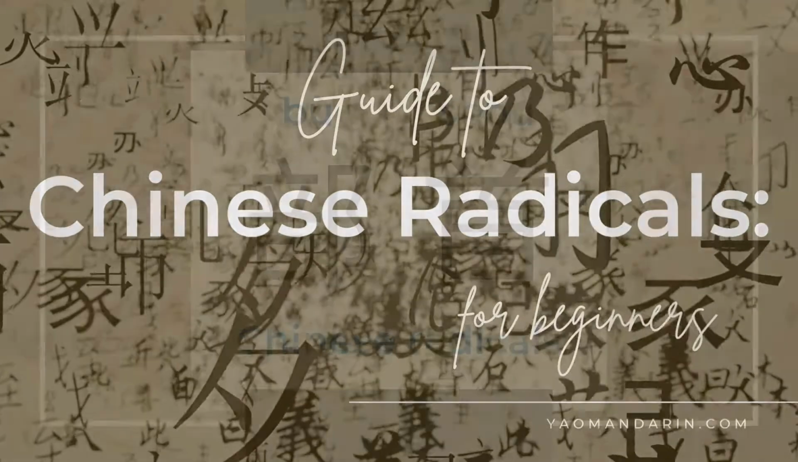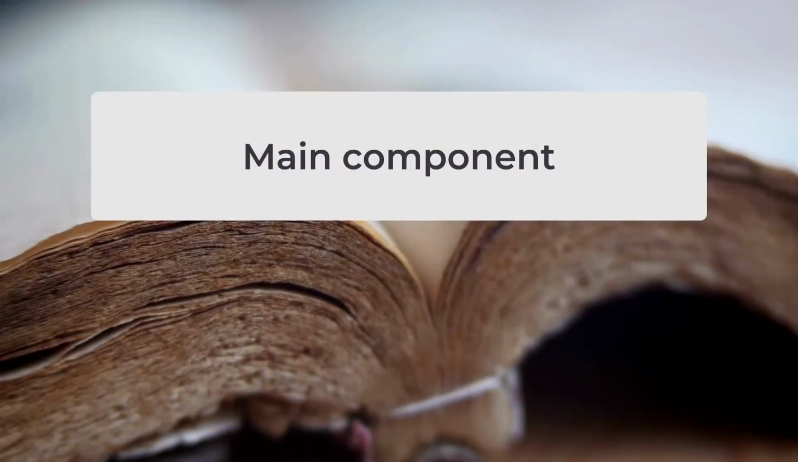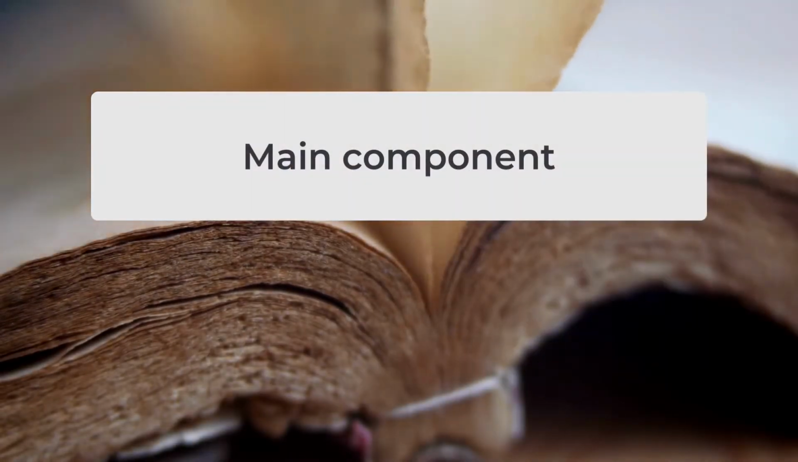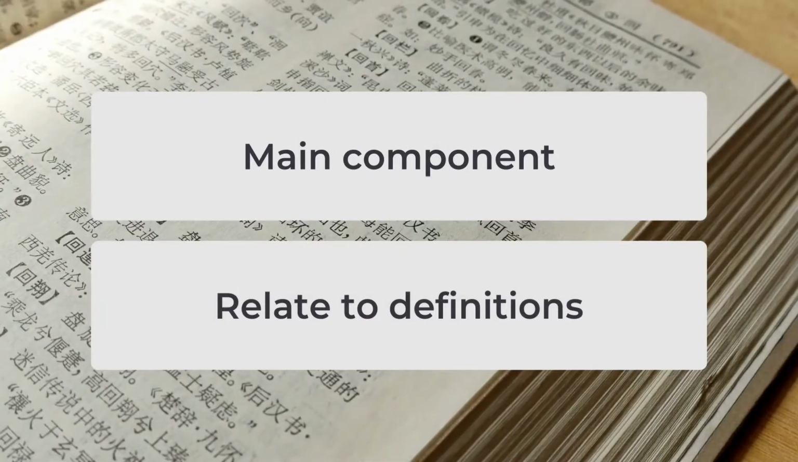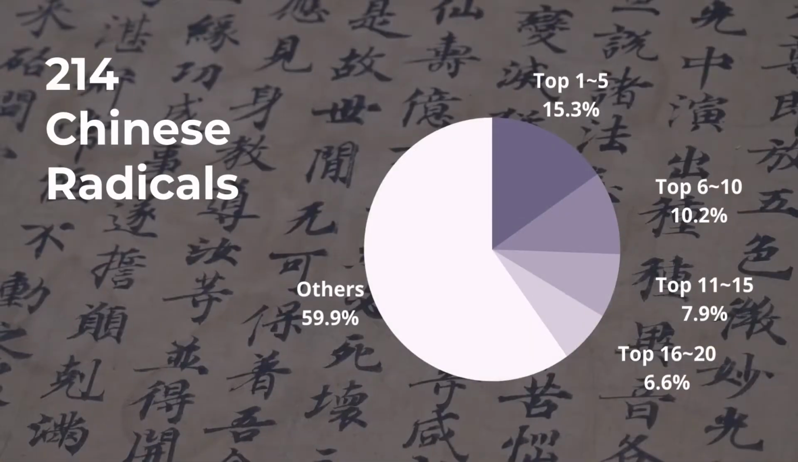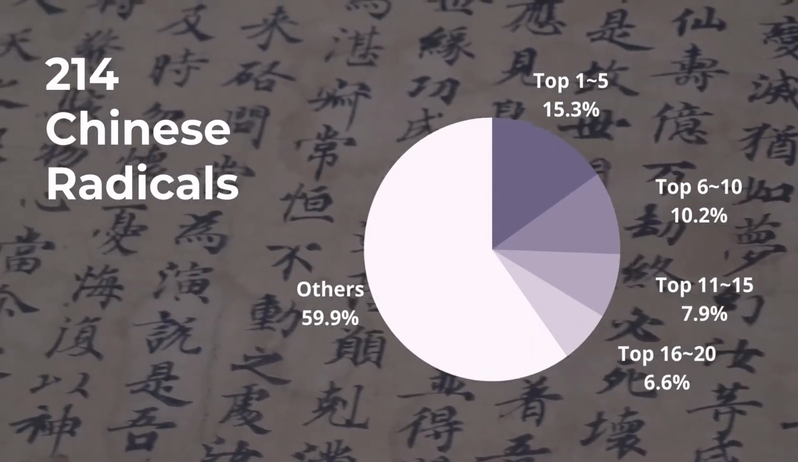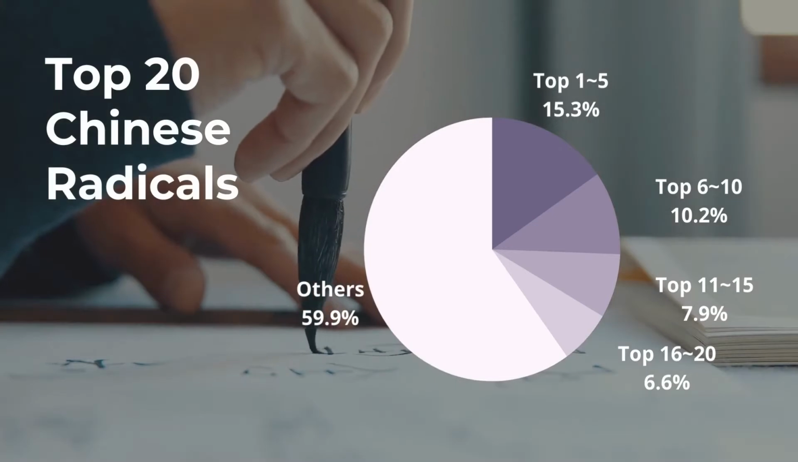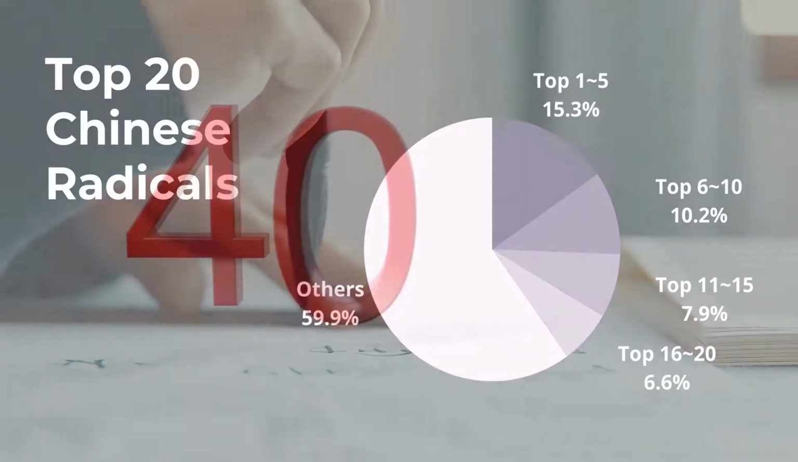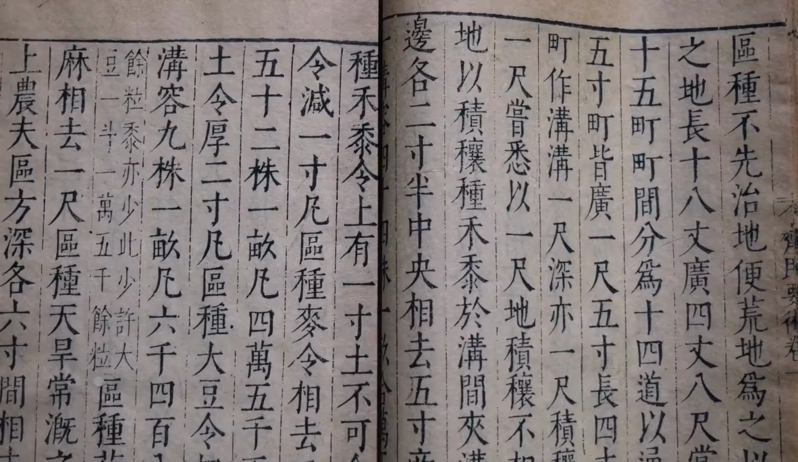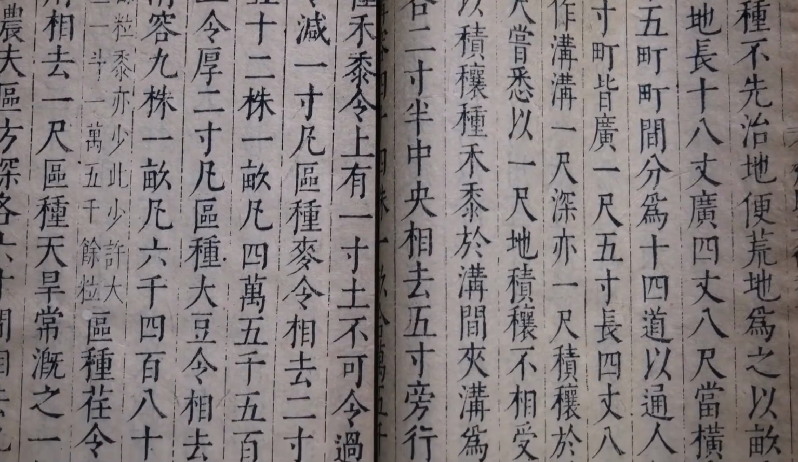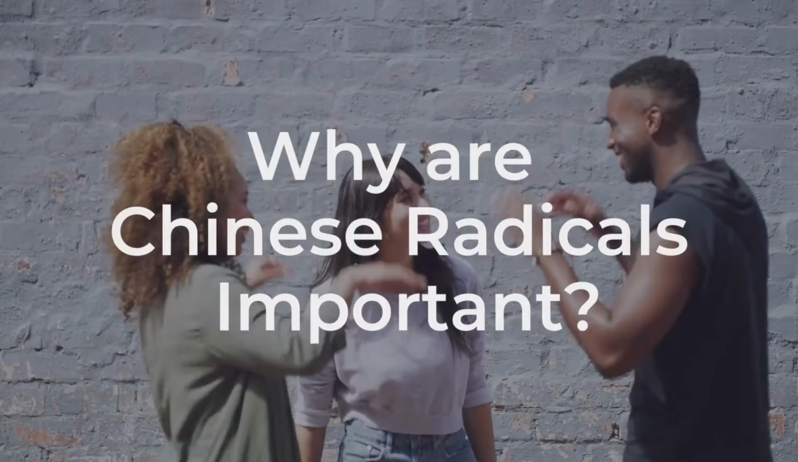Chinese radicals 部首 are the main component of Chinese characters and relate to definitions. There are 214 Chinese radicals, and not all of them are widely used. The top 20 Chinese radicals cover around 40% of all Chinese characters. Make sure to stay to the end because I'll share with you about them.